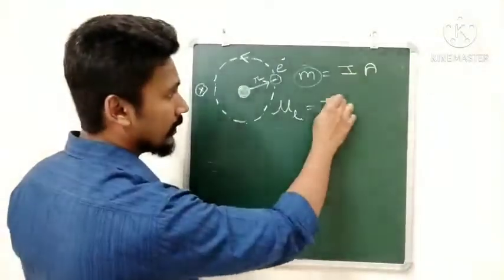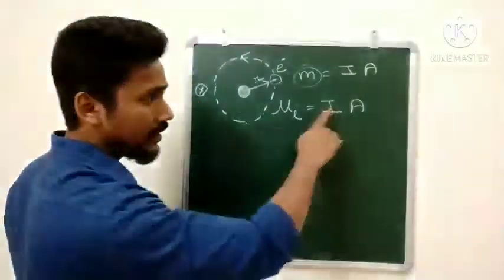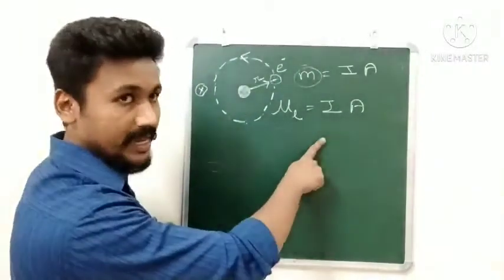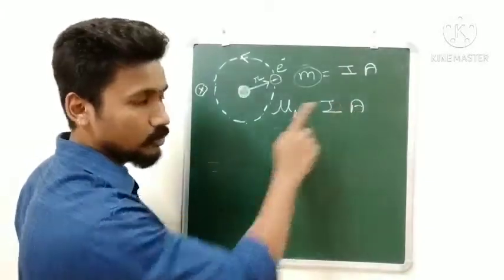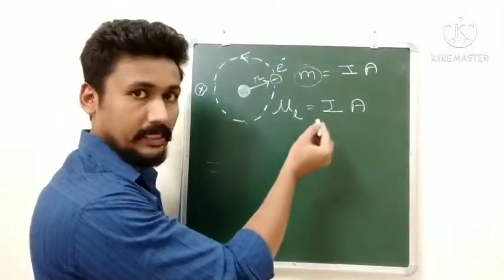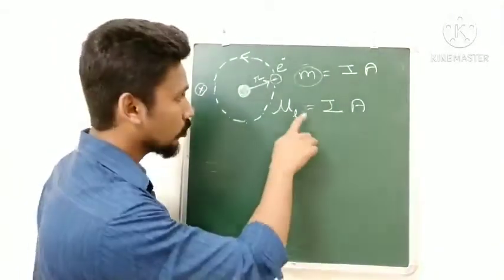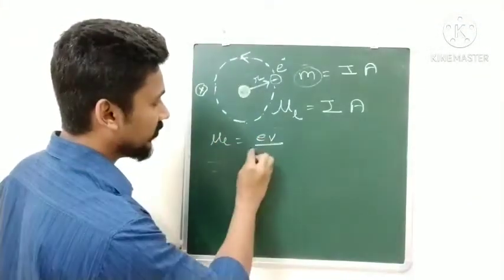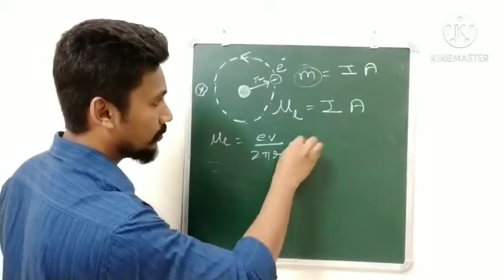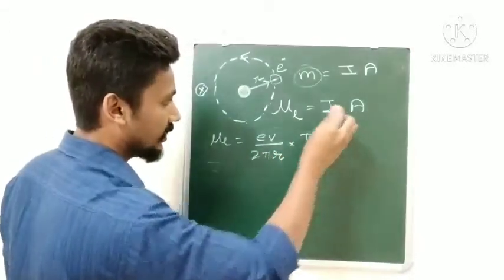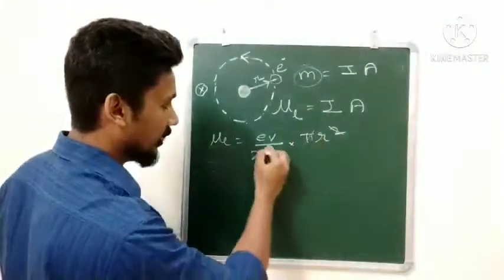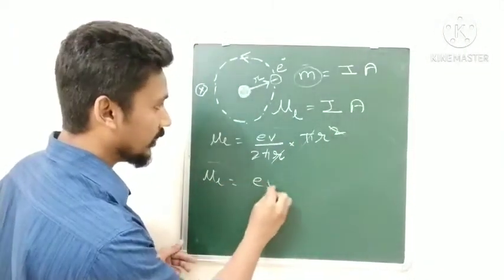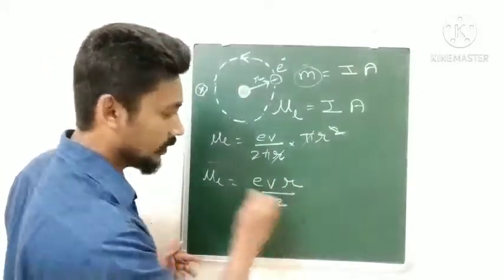Now the formula we remember for current is equal to e v upon 2 pi r, and A is the area, which will be equal to pi r squared. So we will get mu L equal to e v upon 2 pi r multiplied by pi r squared. So this r will get cancelled, pi will get cancelled, and therefore we will get mu L is equal to e v r upon 2.